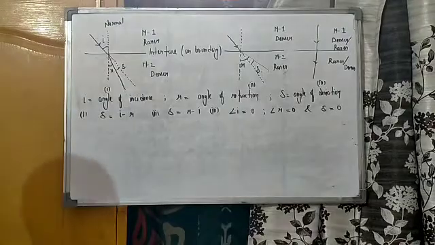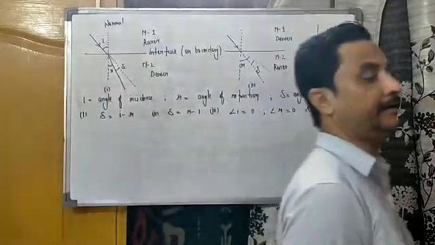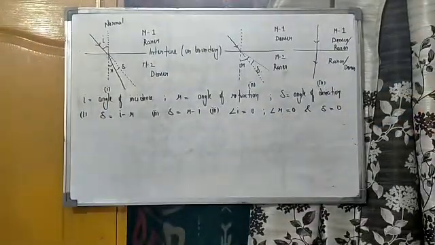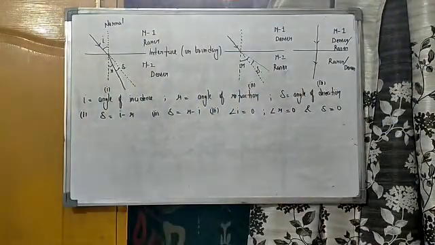There is no deviation in the path of the ray if it is incident normally on a refracting surface. Okay, so this is the phenomenon of refraction.